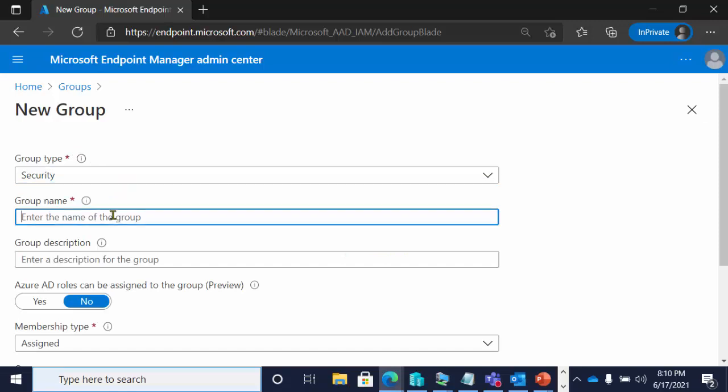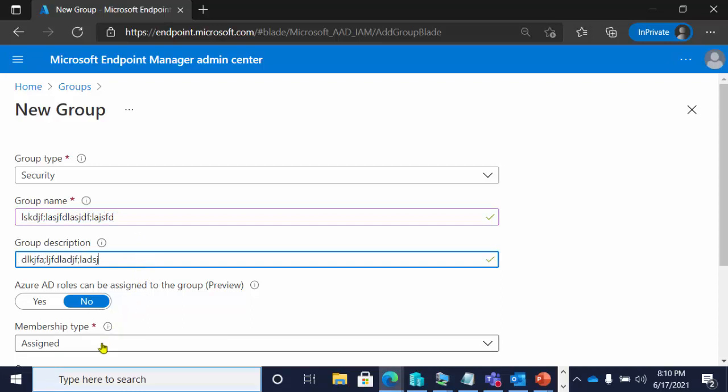So it needs to be a security group. Don't care about the name or the description right now because I'm not going to save these. And then the membership type needs to be assigned. Why? Because Config Manager is going to be responsible for replicating its list of devices and/or users into this group. And so effectively, Config Manager is the one doing the assigning of the devices or users into the group, right?